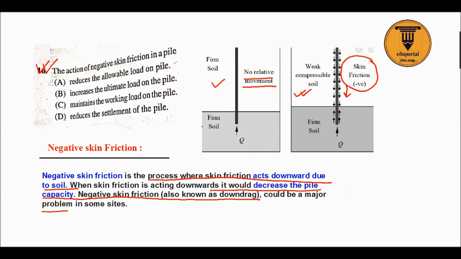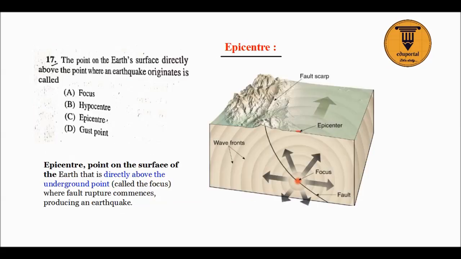This is a major problem in some sites. Because it acts in the downward direction, it decreases the pile load bearing capacity, so it reduces the allowable load on pile. So option A is correct. Option A is the correct answer. Reduces the allowable load. Negative skin friction in pile.